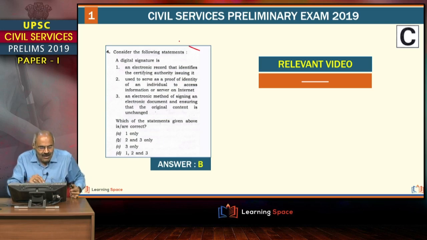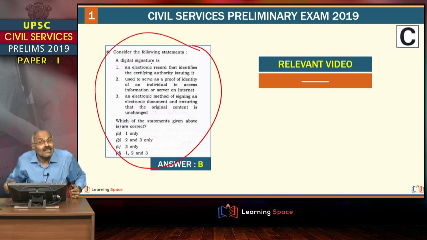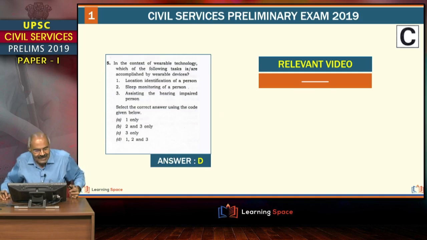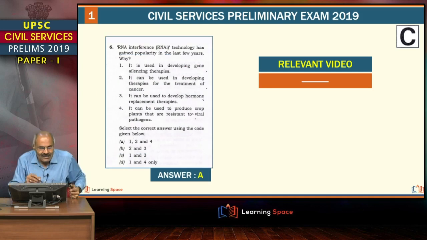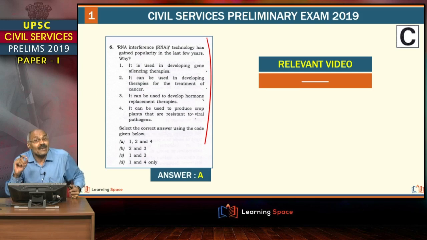And this is with regard to digital signature. We covered in one of our lectures, but probably students may find it difficult to answer with our lectures. Then the next one is with regard to wearable technology. We have not covered this. And next one, this is RNA interference. And this we have not expected, such type of question being asked in the examination.